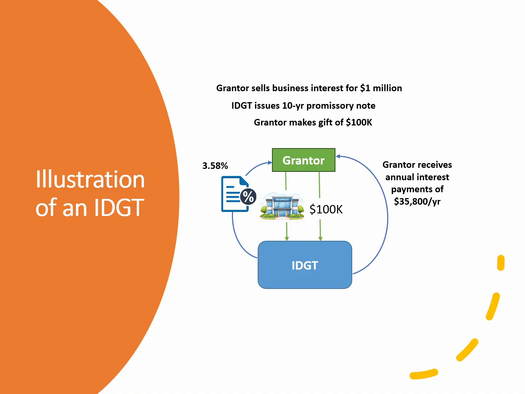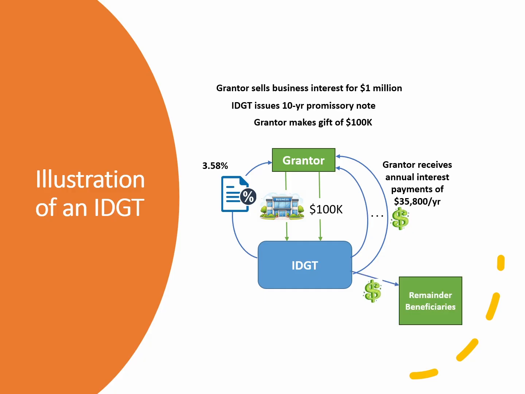Over the 10-year term of the note, the grantor receives annual interest payments of $35,800, with generally no income tax consequences due to the grantor trust status. The full amount of principal is due at the maturity of the note. If the trust lacks sufficient liquidity to satisfy the balloon payment, it may distribute assets in kind, refinance the note, or rely on grantor substitution powers to exchange assets for cash to facilitate the repayment.